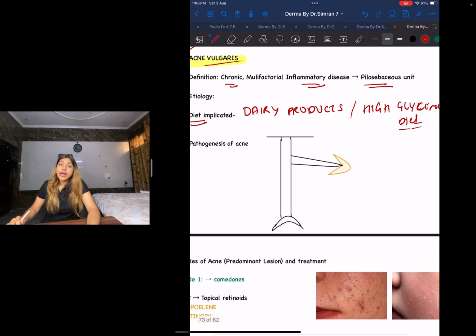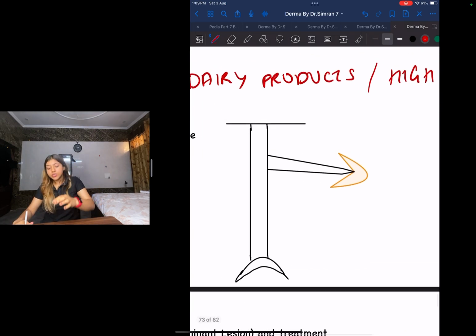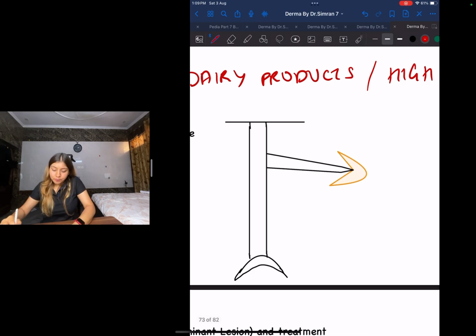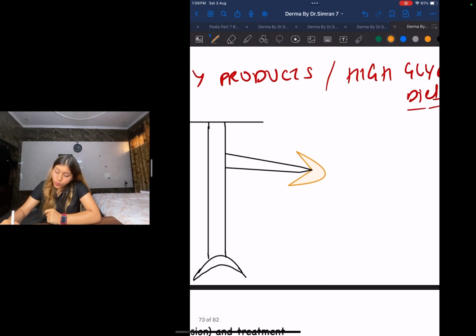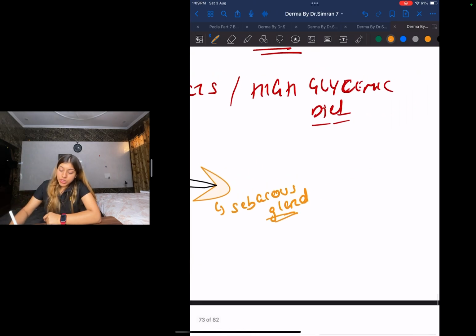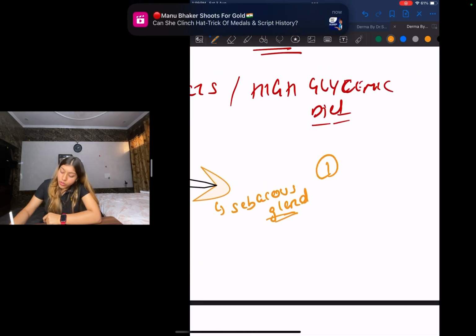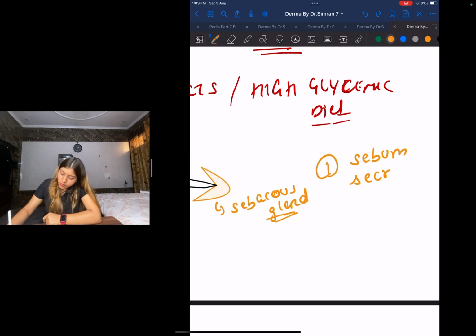Now guys, let us go into a little depth. Let us understand the pathogenesis of acne, what exactly is happening. I'm taking this as a unit. I already mentioned earlier, this yellow color thing was my sebaceous gland. What happens in acne? First thing, your sebum secretion increases.